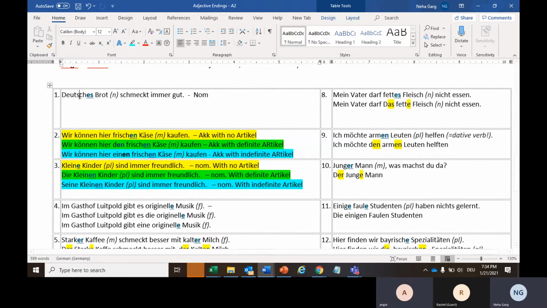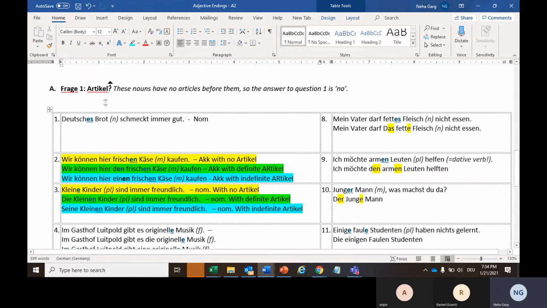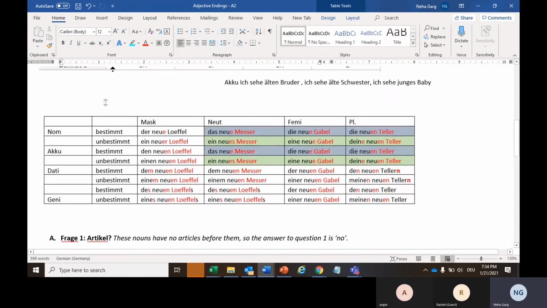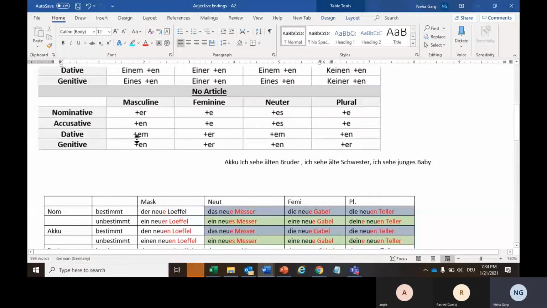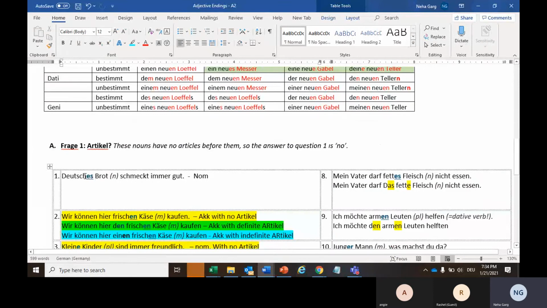Okay. Deutsches Brot schmeckt immer gut. Yes. So here this Brot is nominative, right? And Brot is neuter. So with nominative neuter, what are we doing? We'll simply take this es from das, from here. So Deutsch, and then Deutsches. So, German bread always tastes nice. So this is nominative with no article.